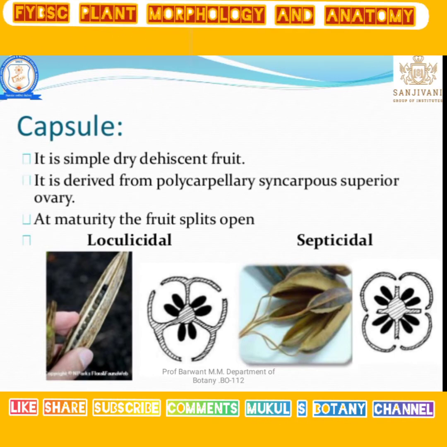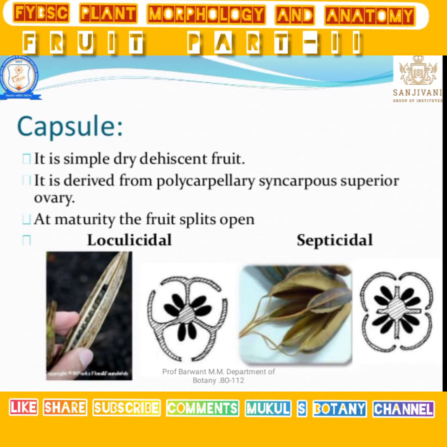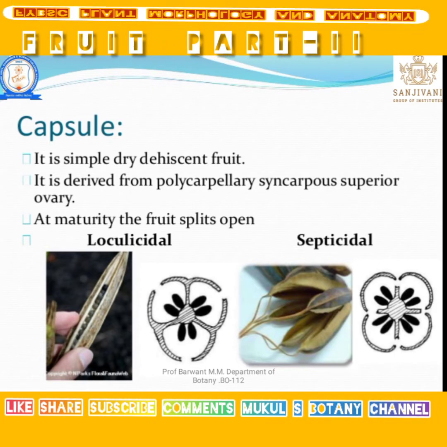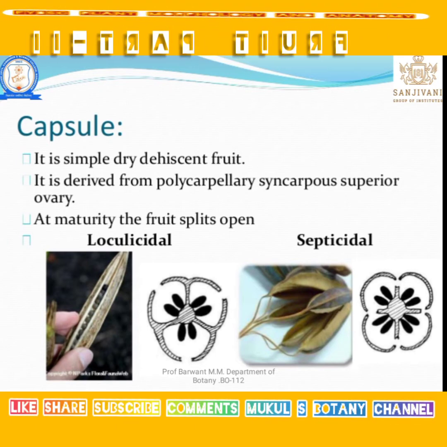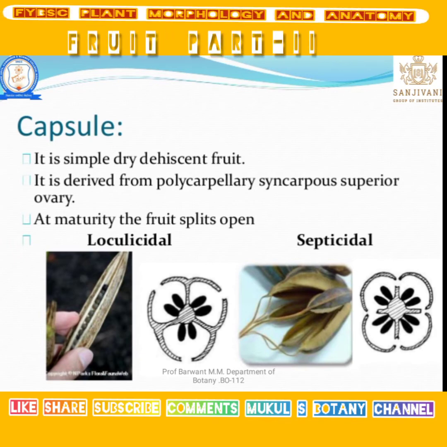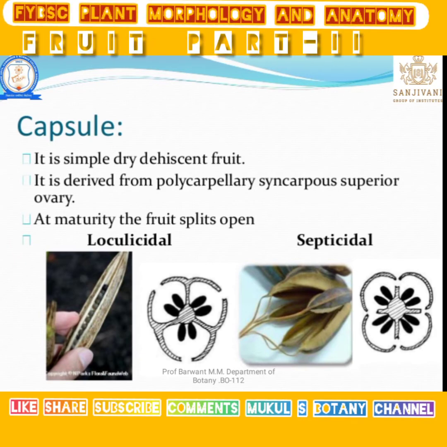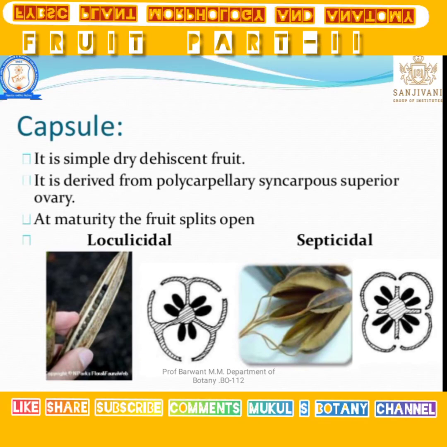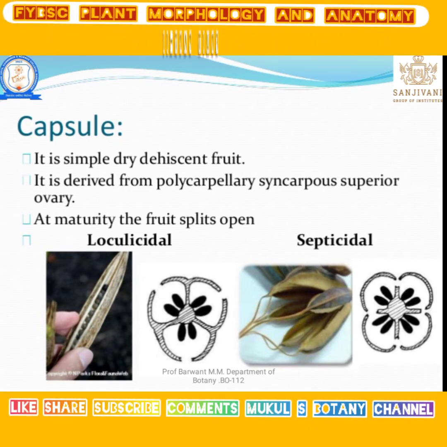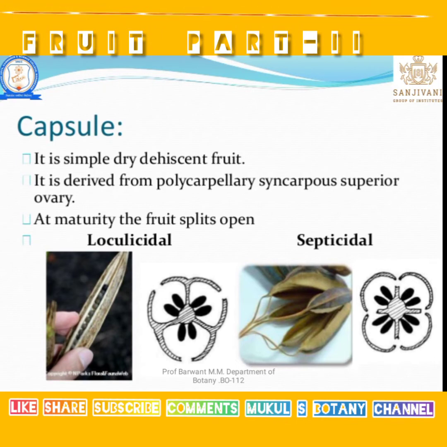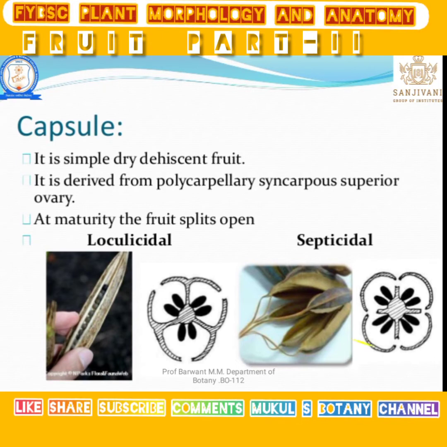At maturity, one locule comes outside. That type of dehiscence is known as loculicidal. And septicidal is where seeds are attached at the septum. At maturity, the entire septa come outside.